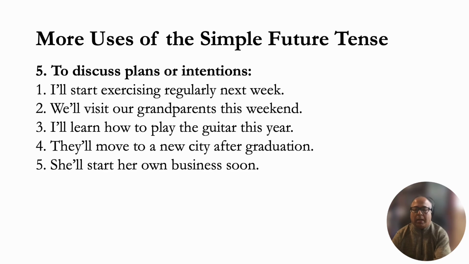Do you see something common in these sentences? They all have will, as contracted, I'll. Very few people will say, we will visit. Usually in spoken English, people say, we'll visit. I'll learn. I'll learn how to play. They'll move. She'll start her own business. In full form, you could say she will start her own business. But generally, in most cases, people contract the verb. They will say, I'll start exercising.